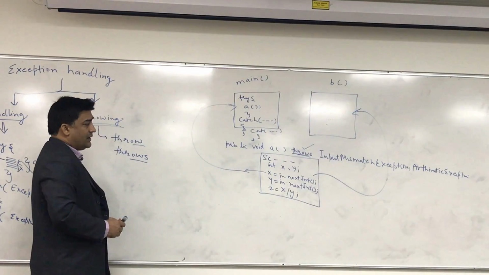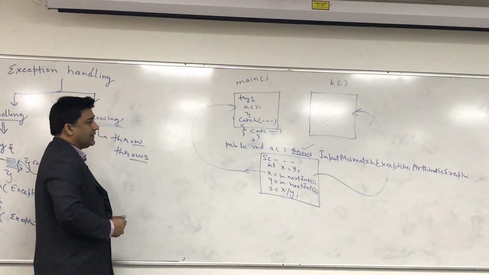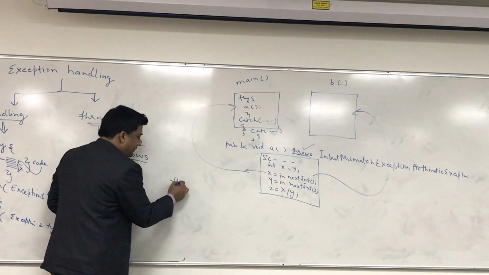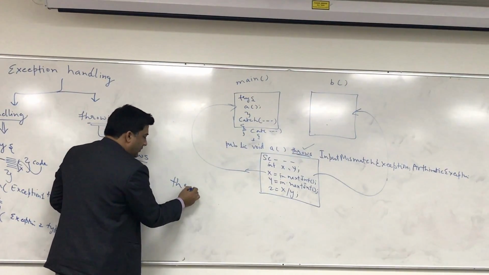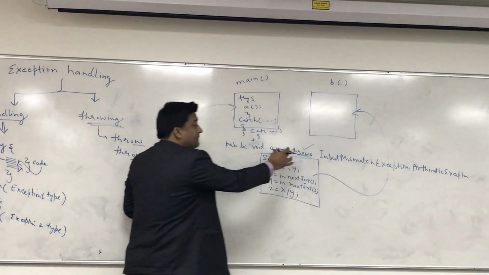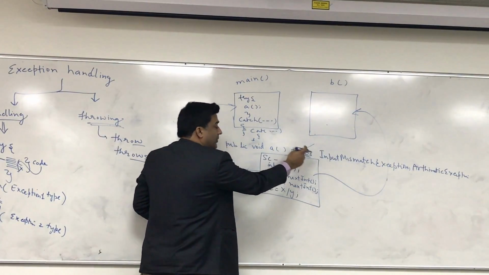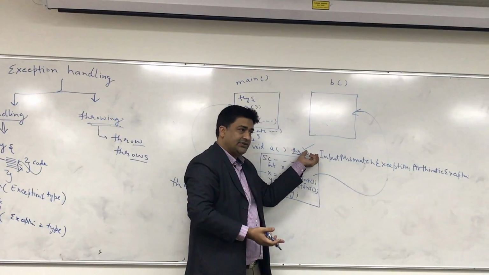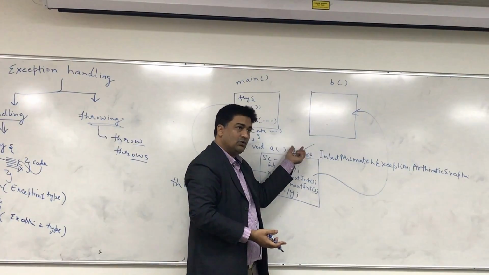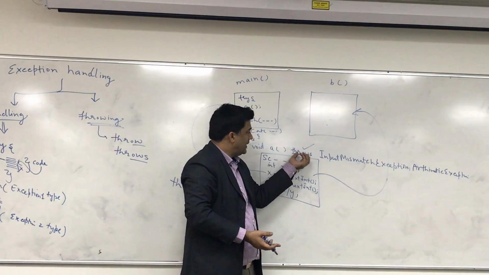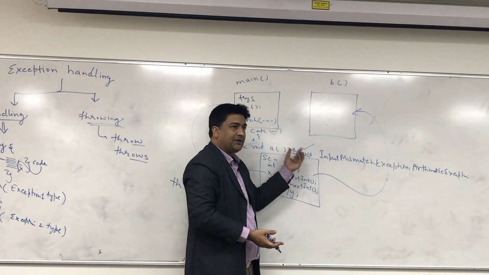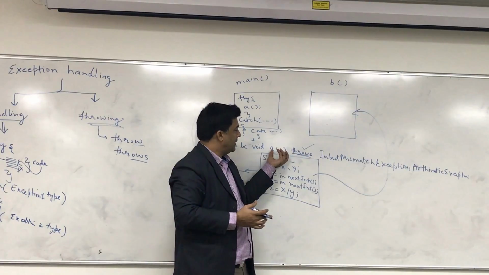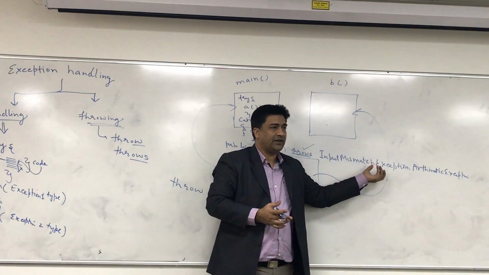Now the second term, and then we will go to the code. So what we have seen is throws with S, very important. Where do we use this? We use this in the method signature. Throws with S we use always in the method signature. And what is the purpose? The purpose is just to announce, just to tell that this method A will throw these types of exceptions.